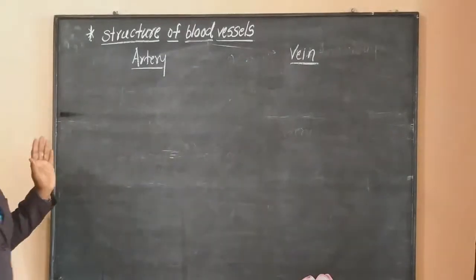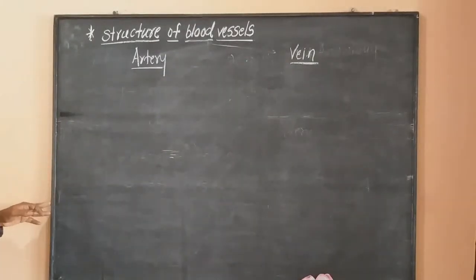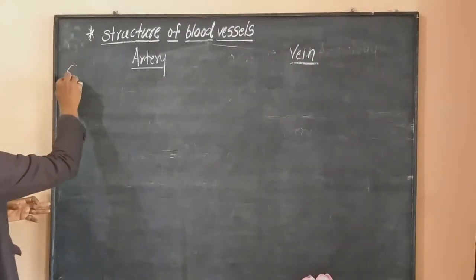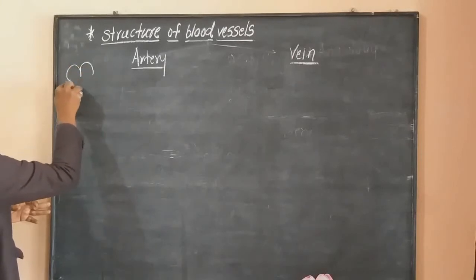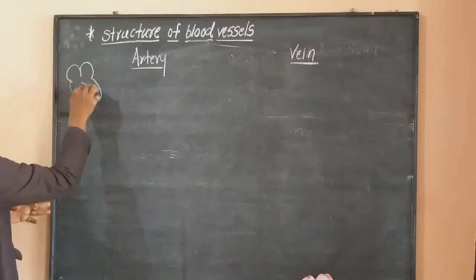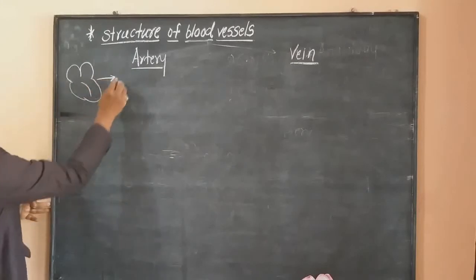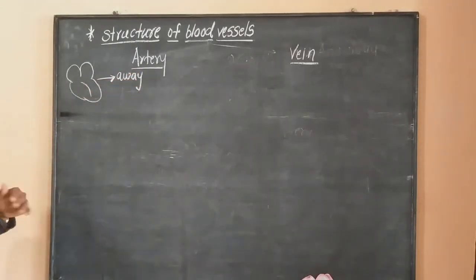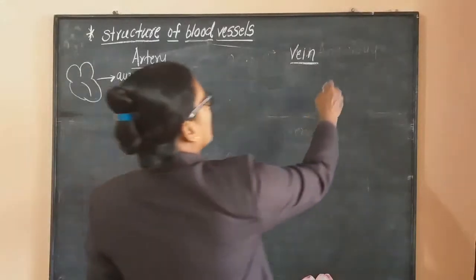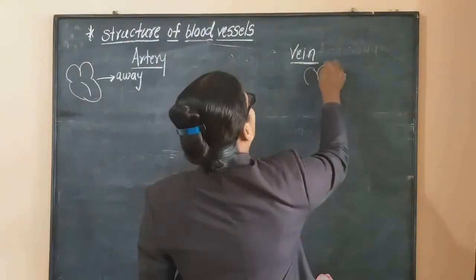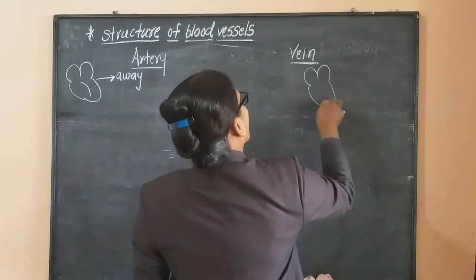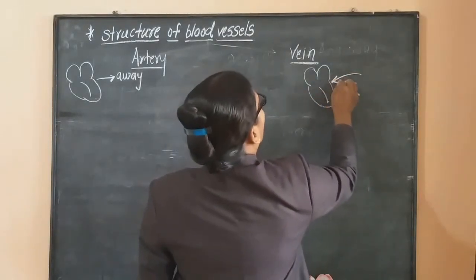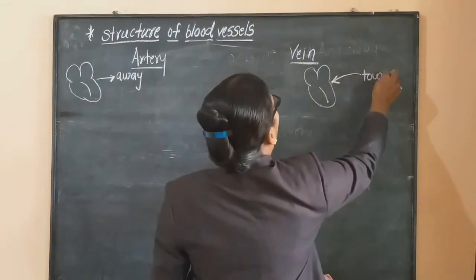Okay, if we compare both, the first thing is that arteries carry blood away from the heart. See, blood is carried away from the heart, and in the case of veins, these veins carry blood towards the heart.